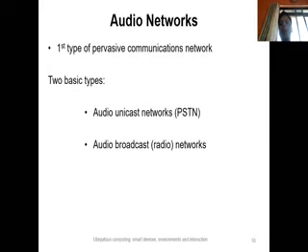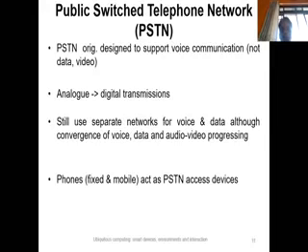For example, we use FM, right? FM is the best example of a broadcast network. A single user broadcasts the audio data on the network, and multiple users receive this audio data. So these are the glimpses of the audio network.